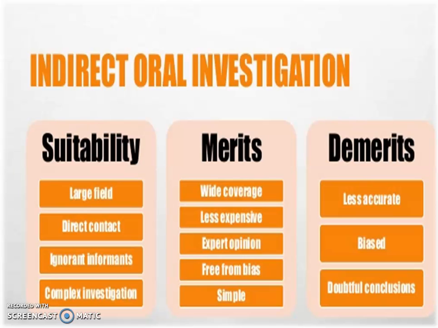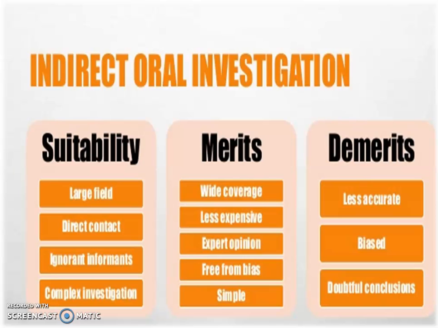He reaches the mill, and he is referred to the supervisor, and the supervisor provides him the data about the labor or the workers. So this method is called indirect oral investigation, when the information is collected from another person, a third person.